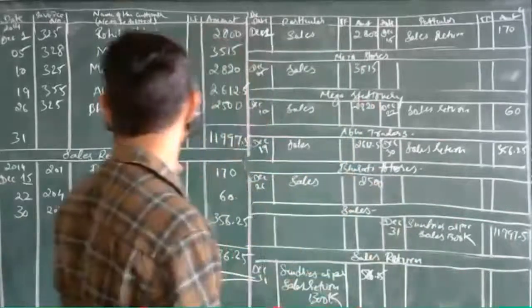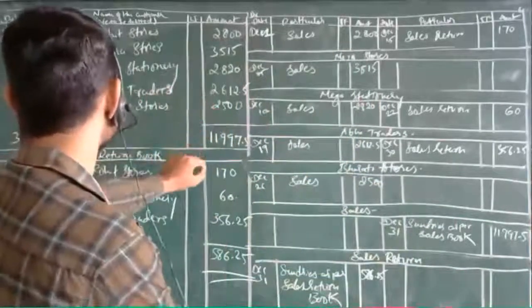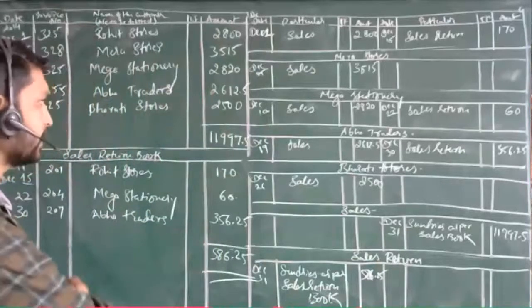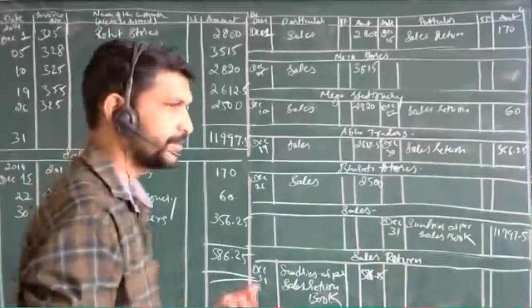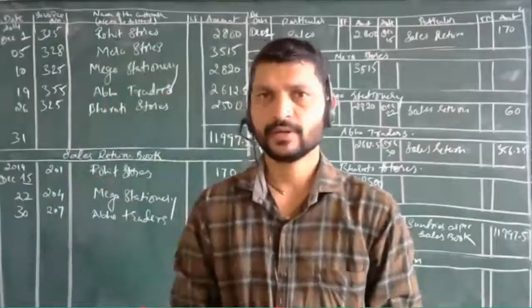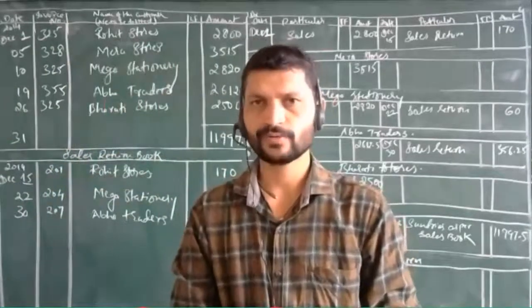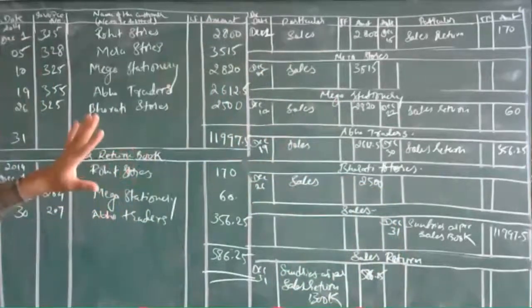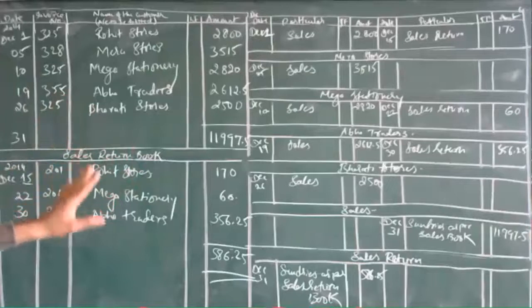What calculation you have done, see, Abba Traders, as per the book it is wrong. Why? Because there may be a printing mistake. Many times even textbooks get it wrong, so don't be dependent. This is all about the problem of the sales and sales return book.